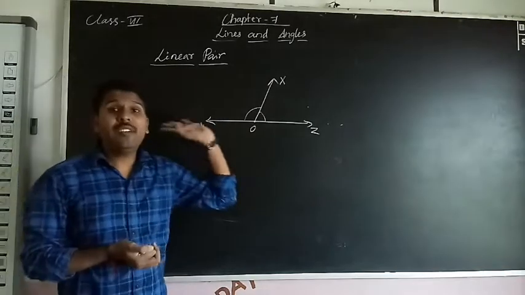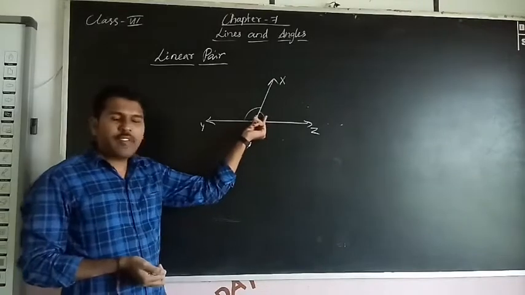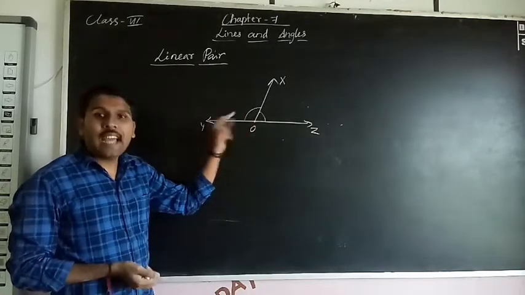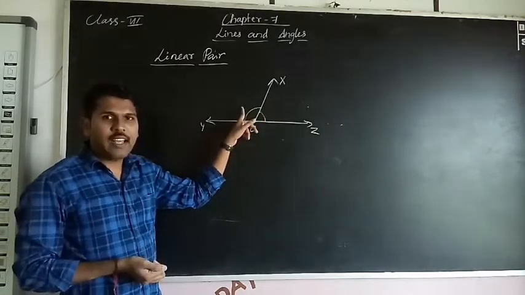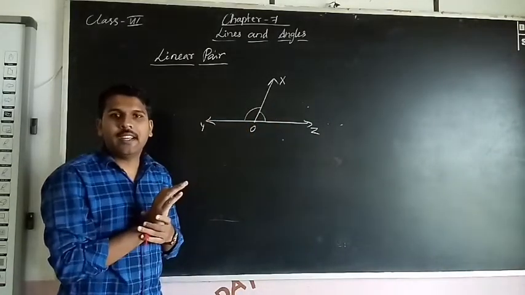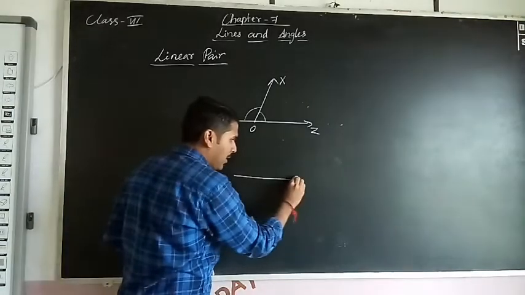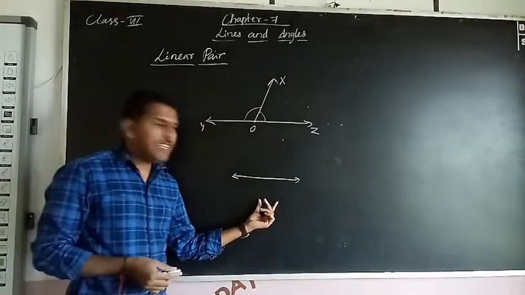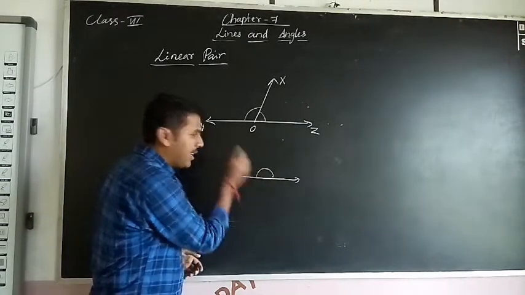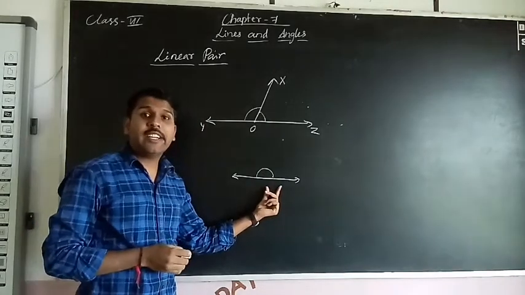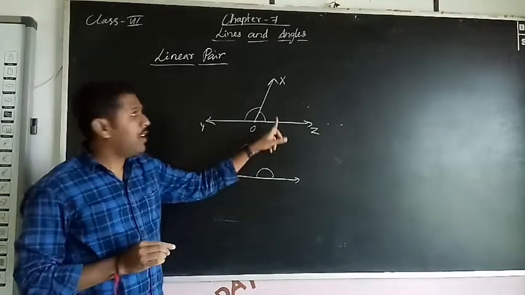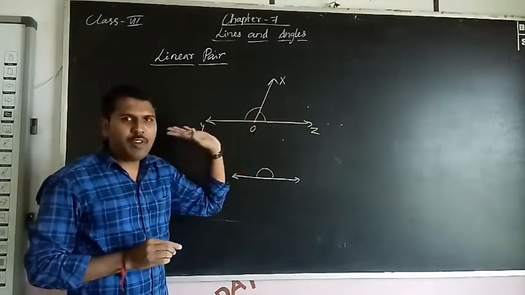So what is the definition of linear pair? Here a pair of angles means two angles are there. So here the pair of adjacent angles whose sum, meaning addition of these two angles, must be 180 degree. Why? Because this is a straight line. Straight line means we can use the protractor to measure the angle. This is a straight angle. Straight angle means exactly 180 degree. So in this line I have taken one extra ray, so two angles will be formed.